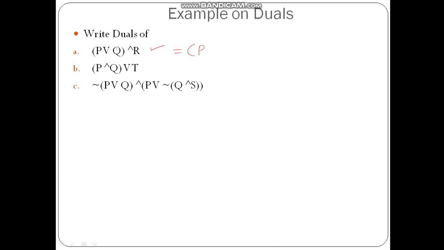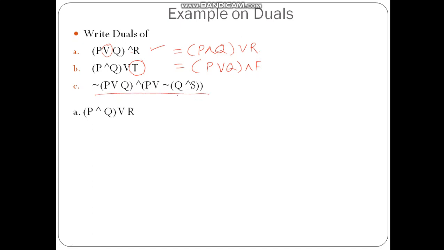Only the disjunction symbol will be replaced by conjunction. Q will remain as it is, and the conjunction symbol will be replaced by disjunction, and R. This one here is the second. So P or Q and T is going to be replaced by false. Since T is an actual truth value provided, you can calculate on your own, or otherwise I will show you.